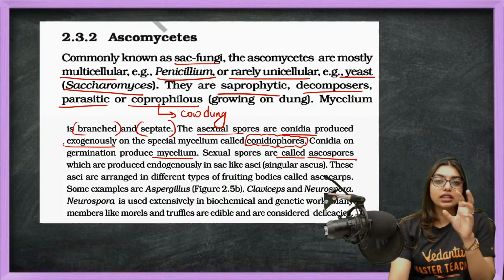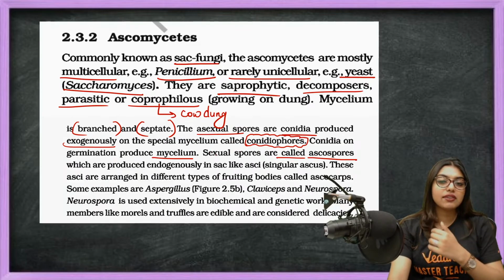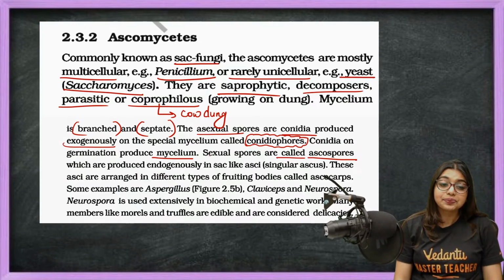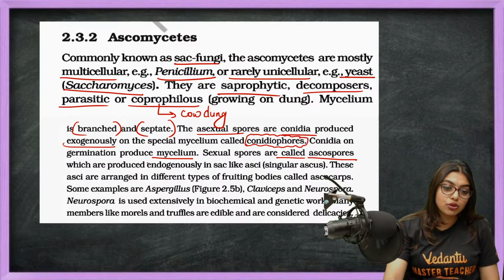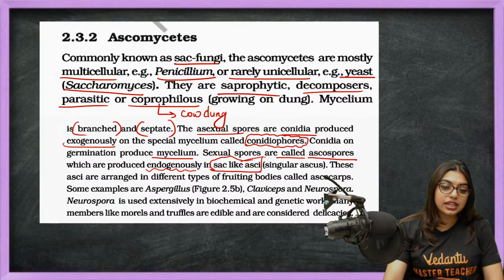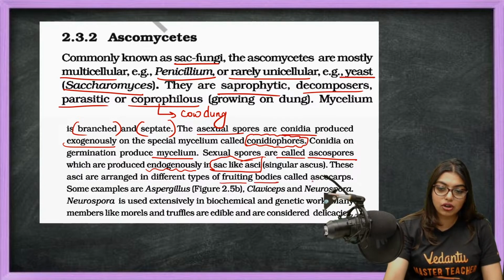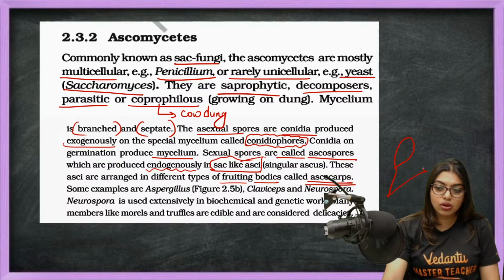So here they are telling that the mycelium is branched and septate. The asexual spores are conidia, which are produced outside, exogenously, on a special mycelium called conidiophores. Conidia on germination will produce mycelium. Sexual spores are called ascospores, which are produced endogenously inside a sac-like asci. This is how the term sac fungi came. These asci are arranged in different types of fruiting bodies called ascocarp.